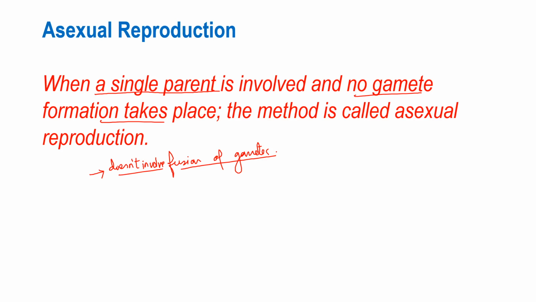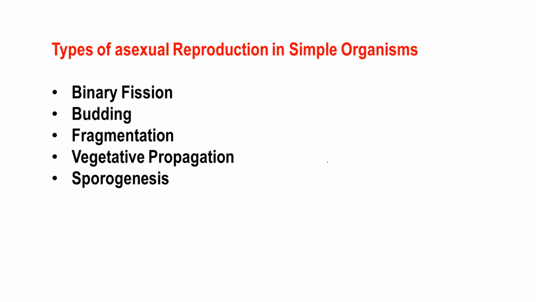The offspring that arise by asexual reproduction from a single cell or from a multicellular organism inherit the genes of that particular parent. So the points you need to remember are, first, it does not involve fusion of gametes or gamete formation, and second, a single parent is involved. Clear? So these 2 points are important, right?